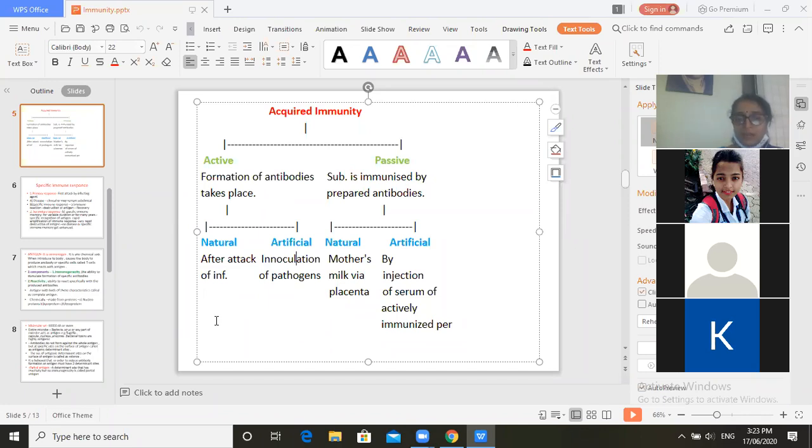Active immunity is natural or artificial. Natural is after attack of infection or repeated attack of infection. Artificial is inoculation of semi-active or inactive pathogens introduced in our body, stimulating the formation of antibodies, like bacterial vaccines, viral vaccines, and thirdly the toxoids. Passive immunity is natural, through mother's milk and via placenta, and artificial, by injection of serum of an actively immunized person.